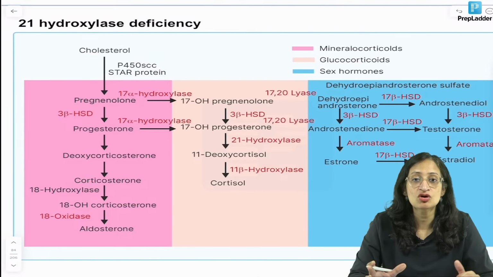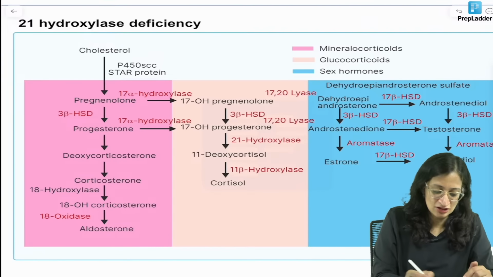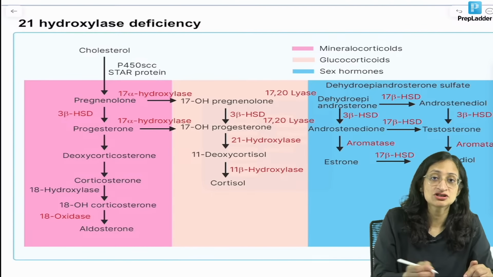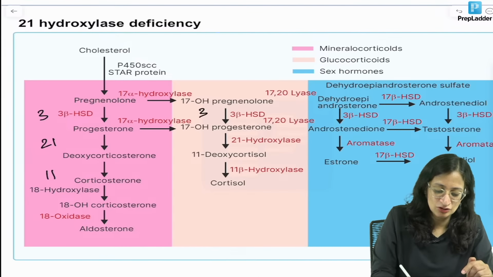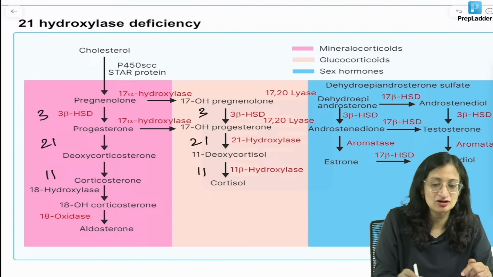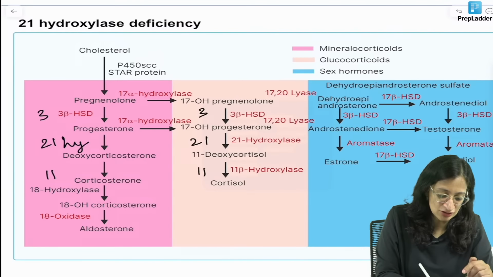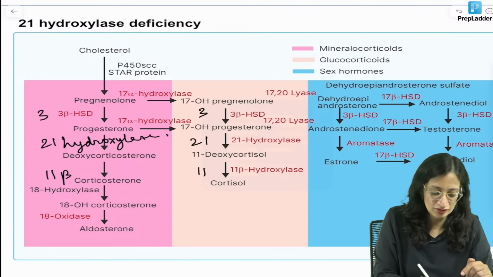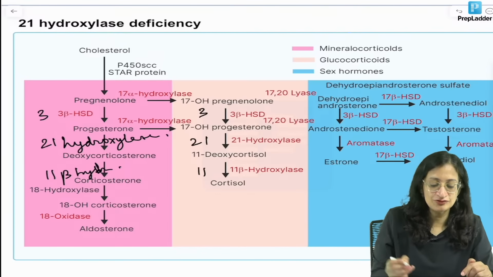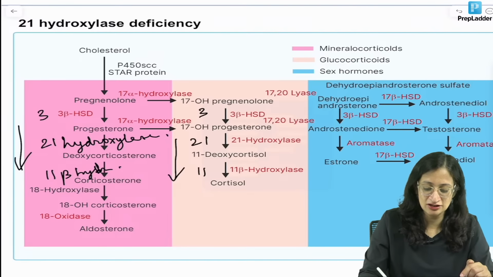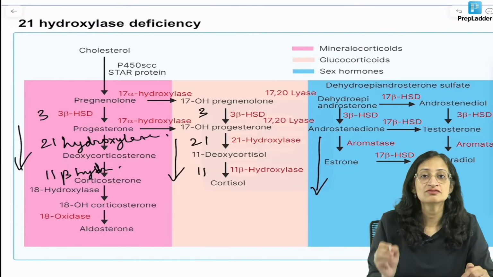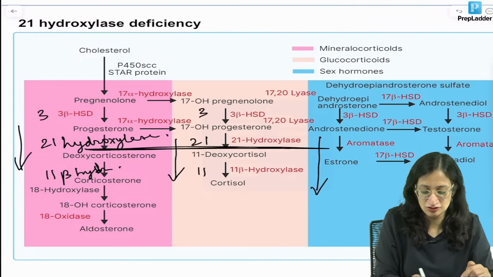The most common cause of CAH, of course, is 21 hydroxylase deficiency. What happens in that? So you remember the enzymes here are 3, 21, 11. That means 3 beta hydroxysteroid dehydrogenase, 21 hydroxylase and 11 beta hydroxylase. The first pathway is the mineralocorticoid pathway, next is the glucocorticoid, and next is the sex steroid pathway.